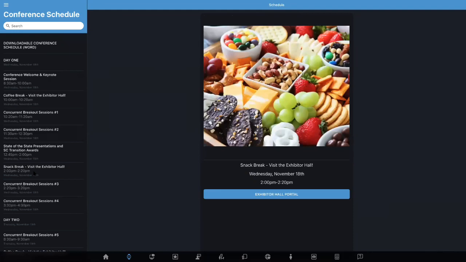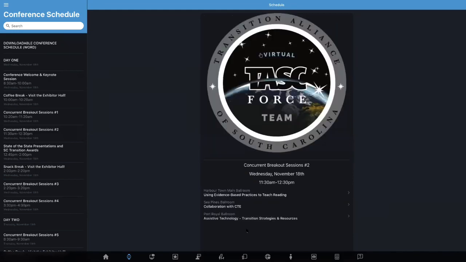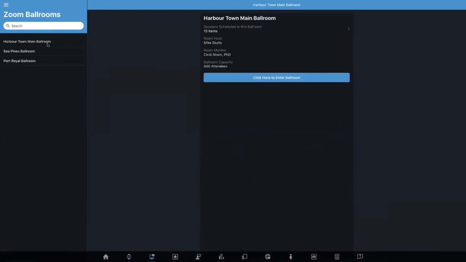For the 7 concurrent breakout sessions, as you saw earlier, there are 3 different Zoom ballrooms. To find the Zoom ballrooms, you go into the next icon, and at any point, you can access the Harbortown Main Ballroom, the Sea Pines Ballroom, or the Port Royal Ballroom. The Harbortown Main Ballroom is going to be where the keynote sessions, the State of the State presentations, the SC Transition Awards, exclusive presentations, and the closing session will take place. All 3 of these ballrooms will be used during the concurrent breakout session events.